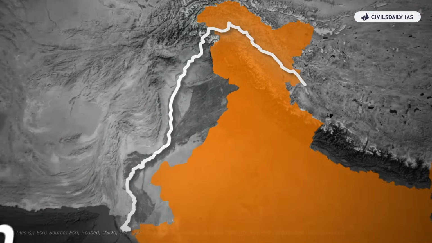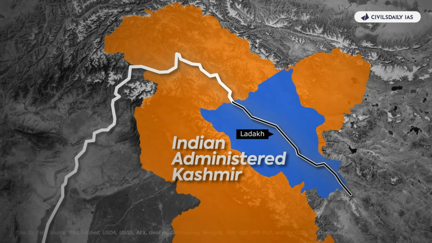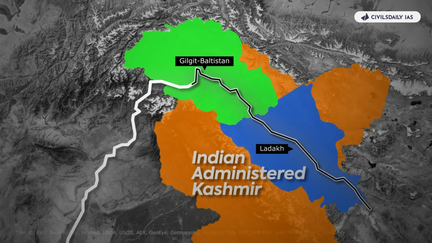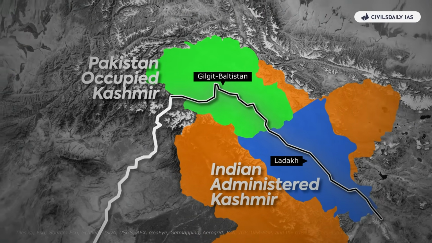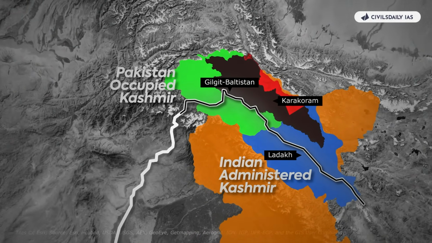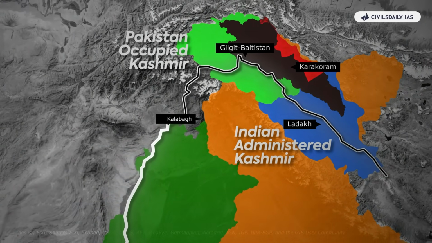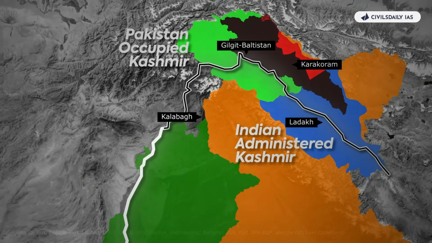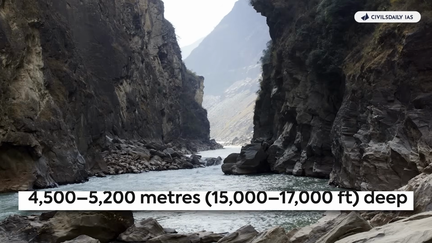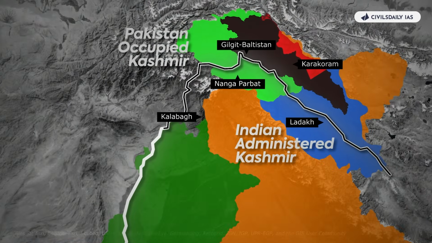The Indus then flows northwest through Ladakh, that is Indian administered Kashmir, and Baltistan and Gilgit, that is Pakistan occupied Kashmir, just south of the Karakoram range. It gradually bends to the south and descends into the Punjab plains at Kalabagh, Pakistan. The Indus passes gigantic gorges 4,500 to 5,200 meters deep near the Nanga Parbat Massif.